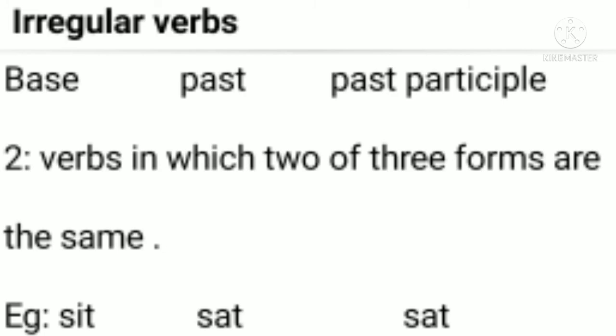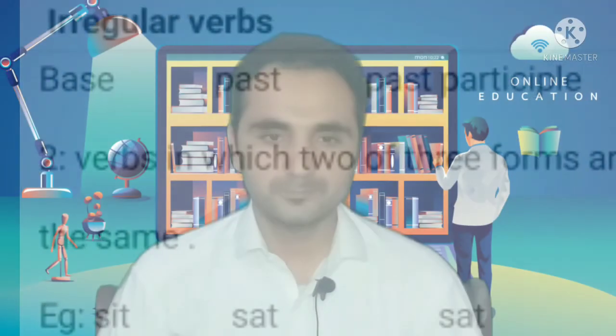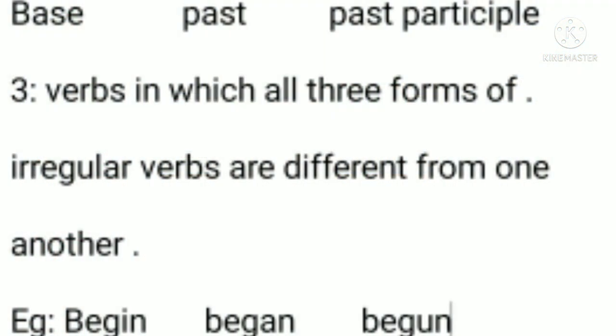Now let's move on towards the last type of irregular verbs, those verbs in which all three forms are different from one another, right? So in this format all the forms of the irregular verb are different from one another, right? For example, if I say begin, it is the base form of the irregular verb, and if I want to change it into past, I have to say began.